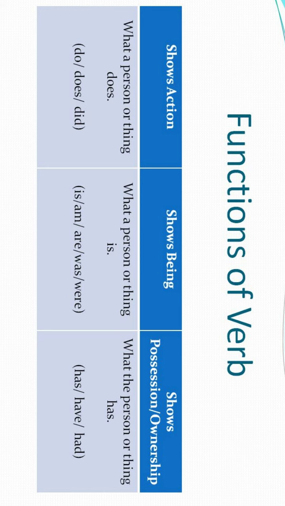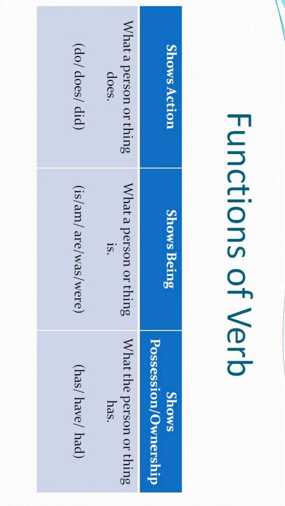A person is a teacher, a person is a doctor, a person is a dancer, a person is a singer, it can be anything. So that tells the second section, that is shows being, and here we use the verbs is, am, are, was and were.